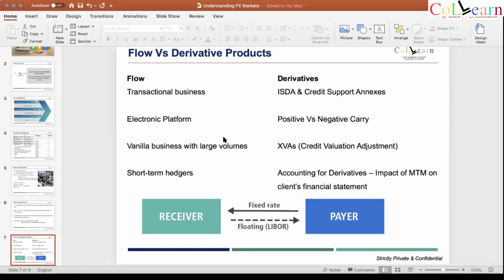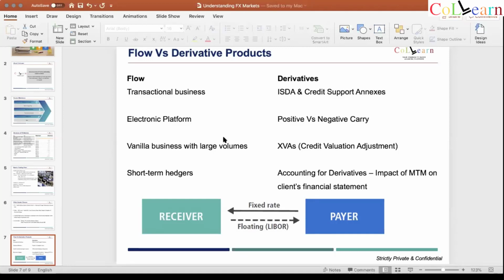Now, let me tell you what derivatives are. We all know the theory of what a derivative is and all of that. But from an OTC product point of view, a derivative is like a good 5 to 10 years kind of marriage with a client, which means that you will do a trade which is longer. So then we come to ISDA first. When you are entering into a relationship with someone for the long term, you need to set the terms of the relationship. It's like your tenancy contract.